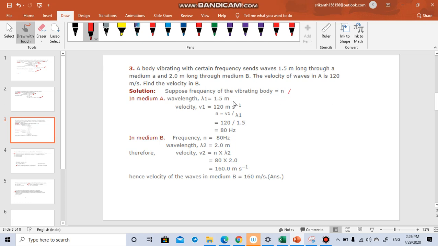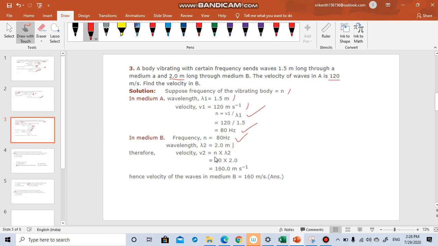In the first medium wavelength is provided, you know the velocity is 120. So in the first medium you know velocity, you know the wavelength, you can find out the frequency. So this frequency is same in the second medium also. So what is the frequency here? Velocity by wavelength. You got 80 Hertz. So this is the frequency in the second one. In the second one, he has given you the wavelength as 2 meter long.